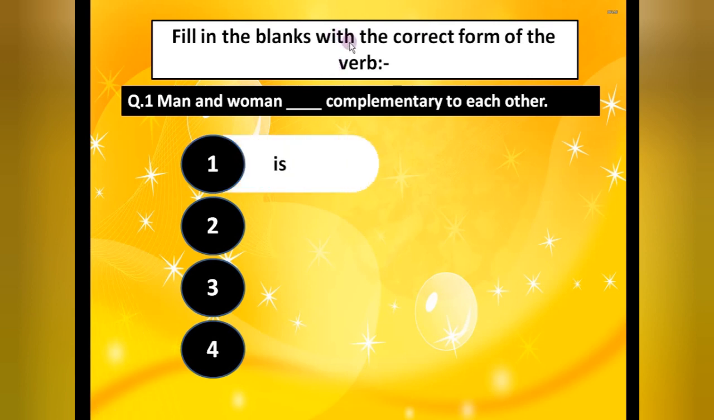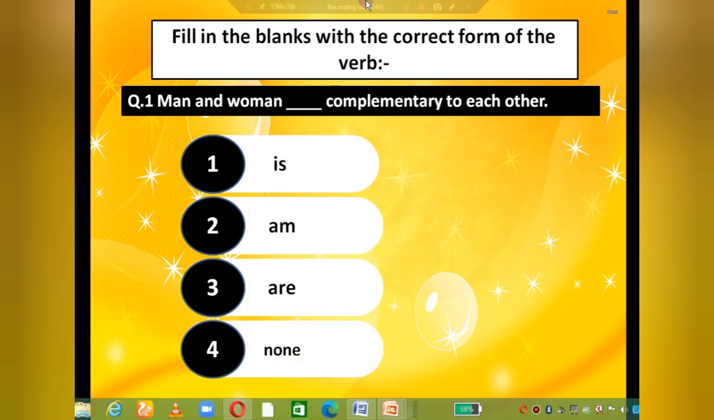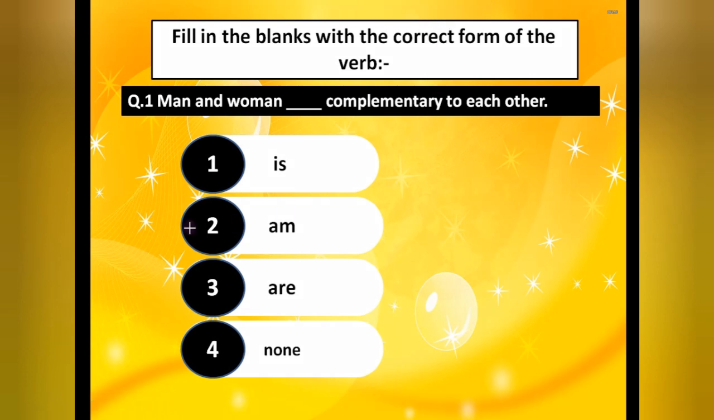So now see here: man and woman dash complementary, options am, are, none. Now see, men and women, two are there. So in this, more than one person is there, that is a plural. Because of this we have to use here are. Isn't it? It's very easy. Am we have to use always with I. Is with singular. So man and woman, two persons are there, more than one. A plural subject is there, that's why we have to use a plural verb here. Okay. Now see the next one.